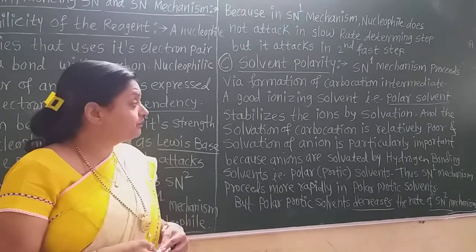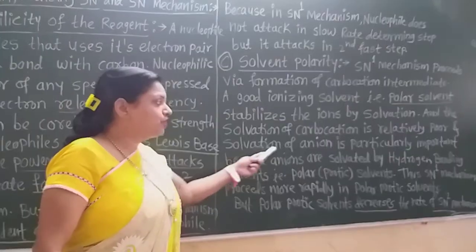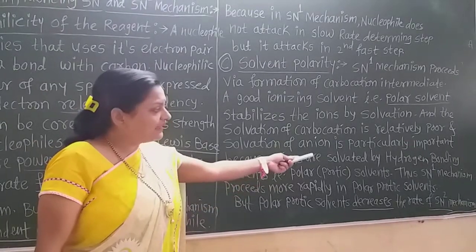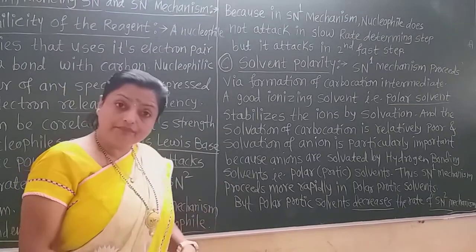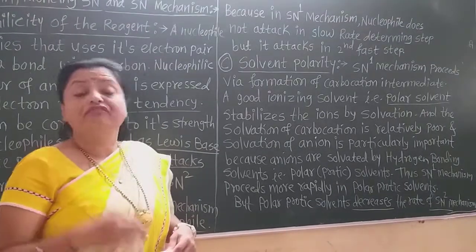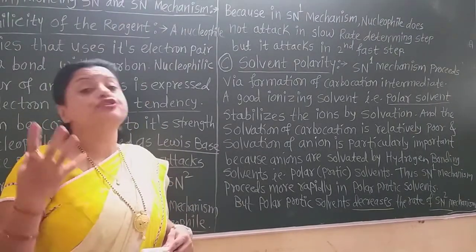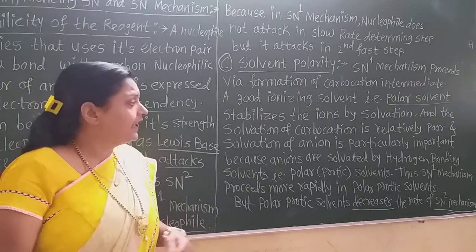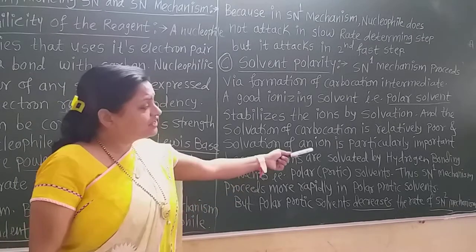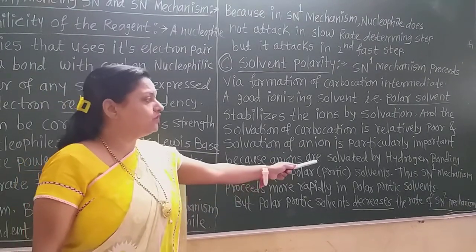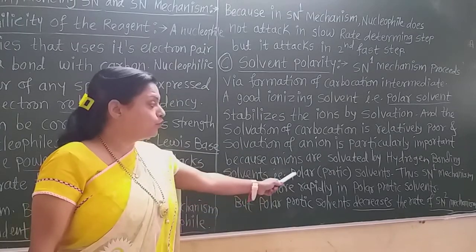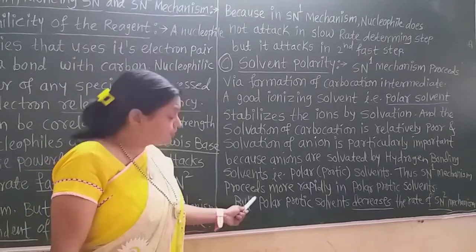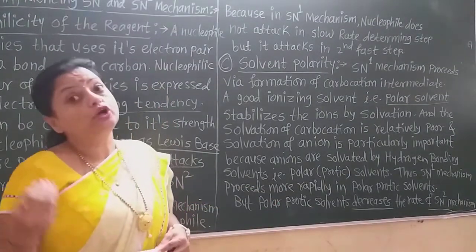The solvation of the carbocation, which is formed in the SN1 mechanism, is relatively poor, so it requires a more polar solvent for its solvation. And the solvation of the anion is particularly important because anions are solvated by the hydrogen bonding solvent. Generally, anions are very well solvated by hydrogen bonding solvents, that is the protic solvents, which are polar solvents. And therefore, the SN1 mechanism proceeds more rapidly in the polar protic solvent.